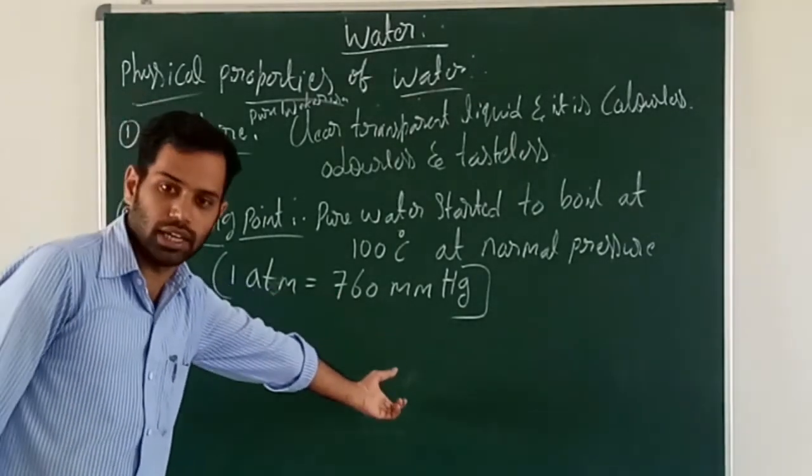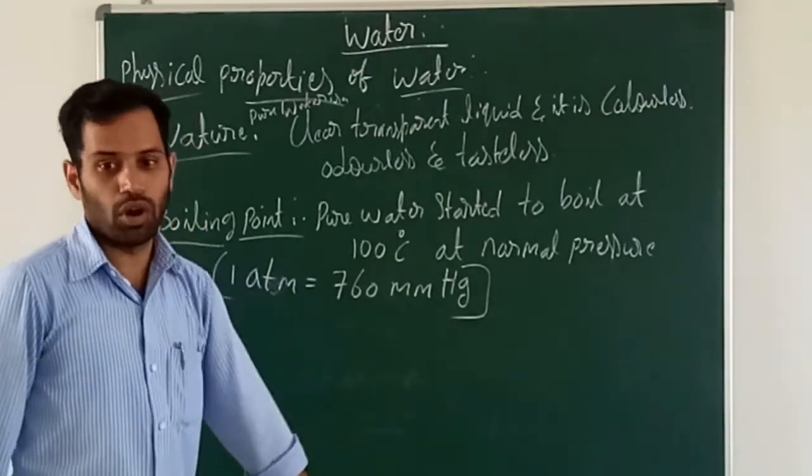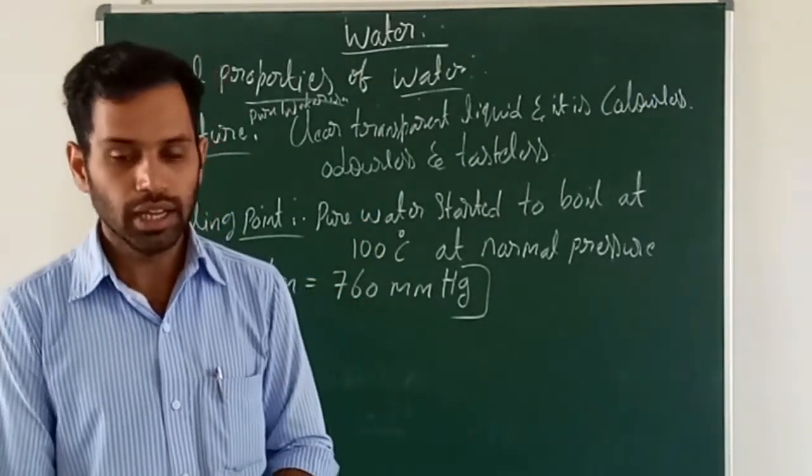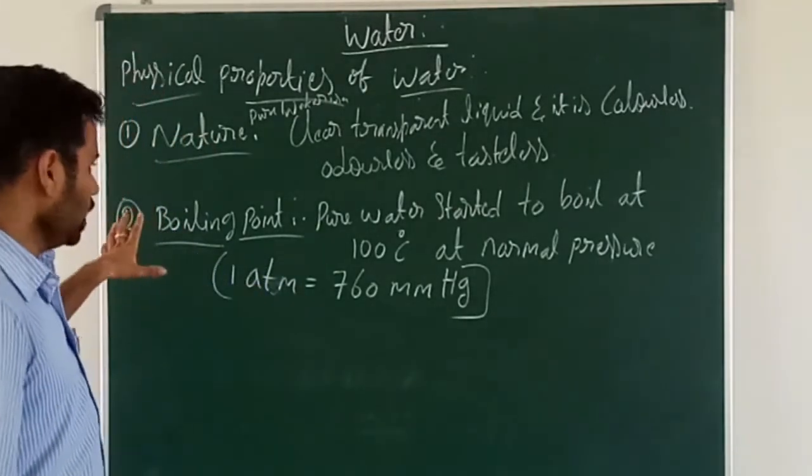At this pressure, water will start to boil at 100 degrees Celsius. So this is about the boiling point.